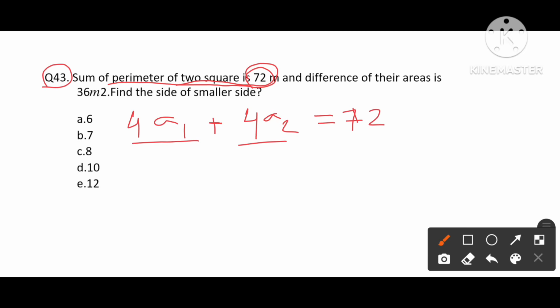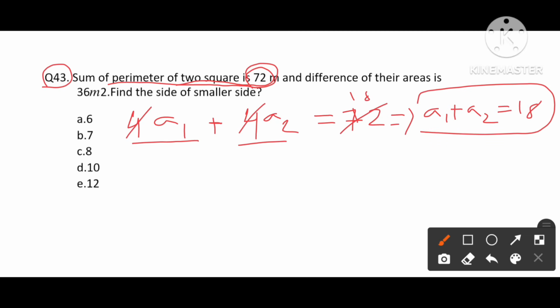So we can eliminate 4 from here. So we get A1 plus A2 equals 18. Now the second statement says that the difference between their areas is 36 meter square. Area will be A1 square minus A2 square, which equals 36 meter square.